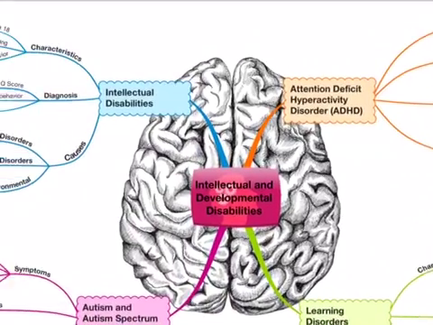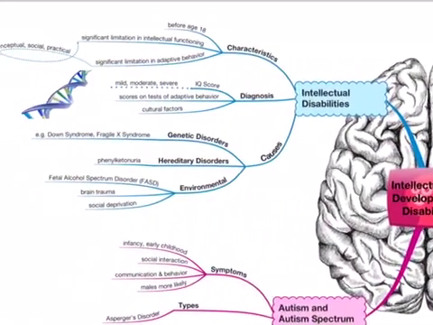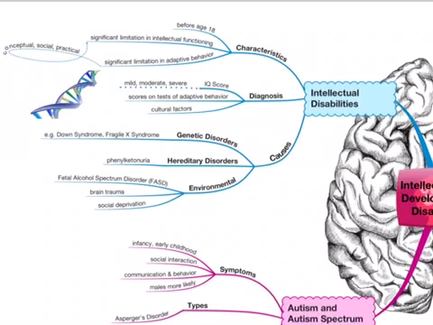Intellectual disabilities is a condition characterized by significantly sub-average intellectual functioning, along with limited self-help skills, for example, how much they can help themselves. Some of the causes could be linked to genetic disorders, hereditary disorders, and environmental factors. 2 common genetic disorders include Down syndrome and Fragile X syndrome. Hereditary disorders include phenylketonuria. Environmental factors include fetal alcohol spectrum disorder and brain trauma occurring before, during, or after birth. Another environmental factor could be social deprivation.